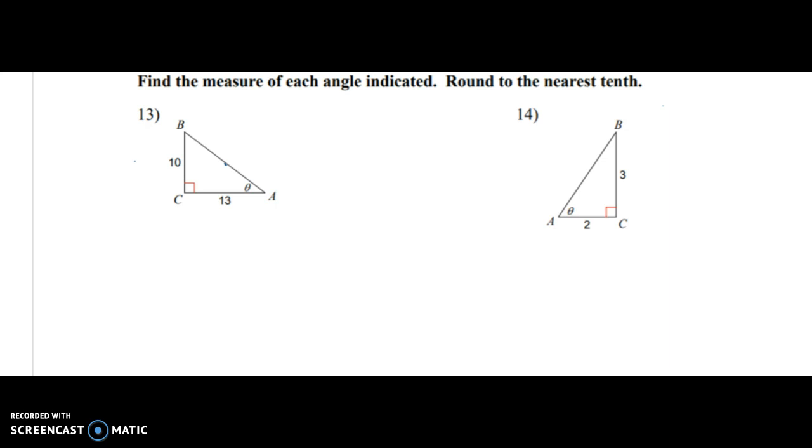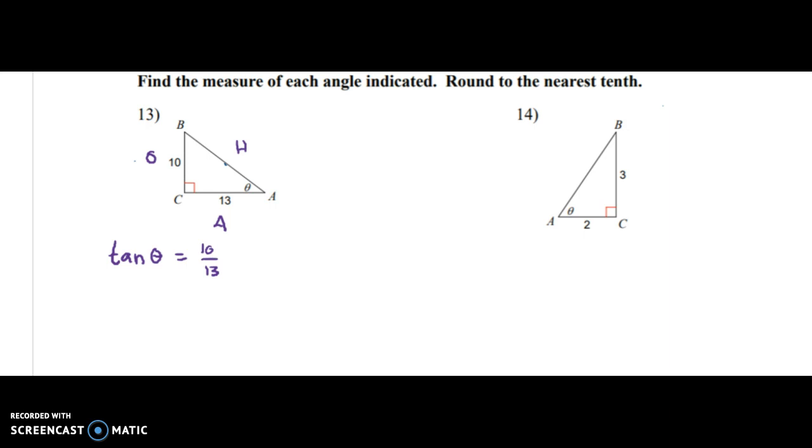So here we want to do the same thing that we did on the other ones. We're going to start with this angle theta and figure out what parts we're given. So we have the angle theta, and then the opposite of that angle, and then the adjacent to that angle. And then this one is the hypotenuse. So we're given the opposite and adjacent. That means that we're using tangent. So now let's write out tangent. So here it's tan theta equals O over A, 10 over 13.